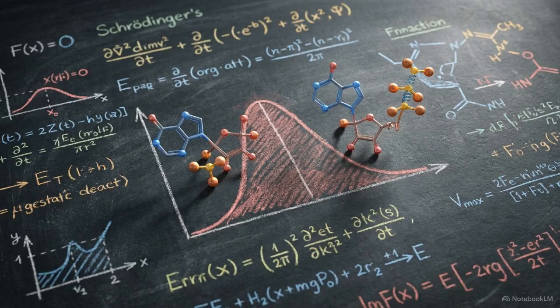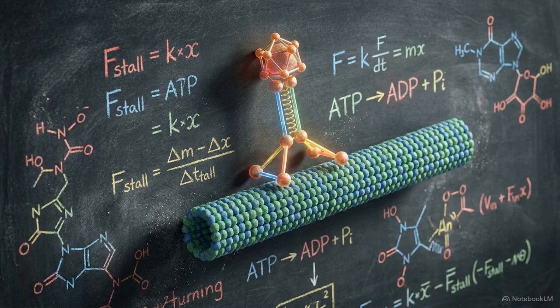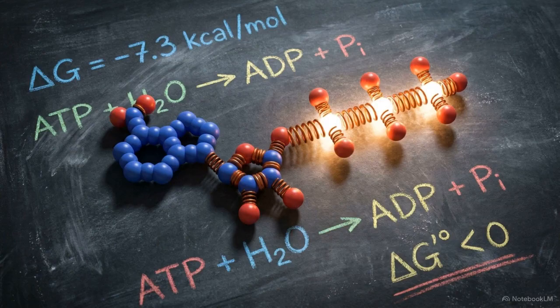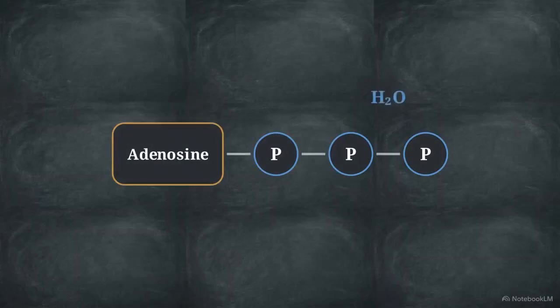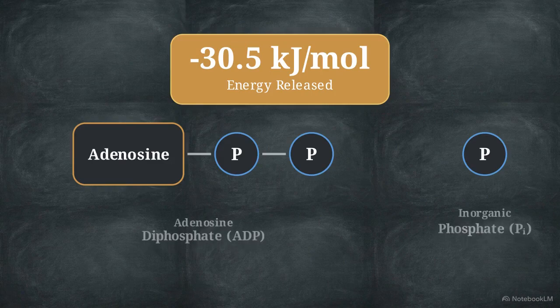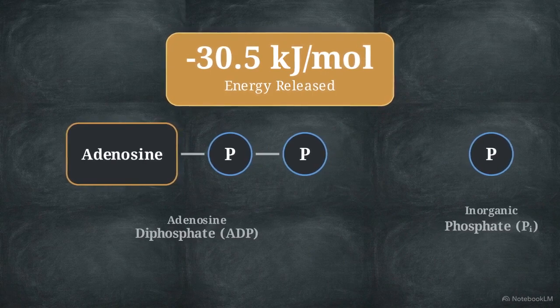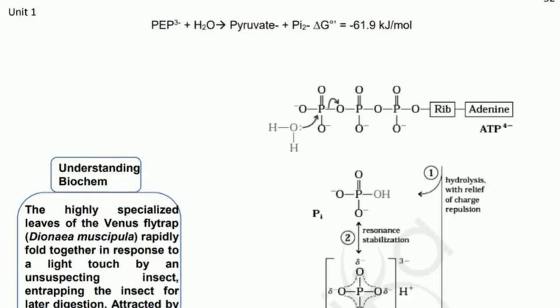Gibbs Free Energy is the ultimate chemical threshold. If a biological process has a positive delta G, it is physically impossible for it to occur on its own. To pay for these impossible reactions, the cell relies on ATP. The hydrolysis of ATP carries a highly spontaneous free energy change of negative 30.5 kilojoules per mole. This image shows the chemical structure of ATP.